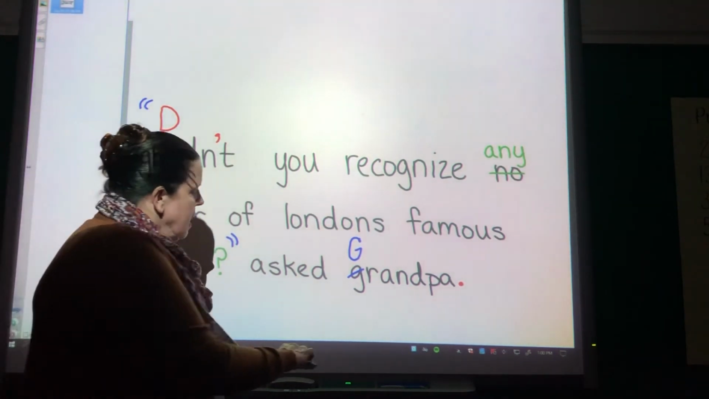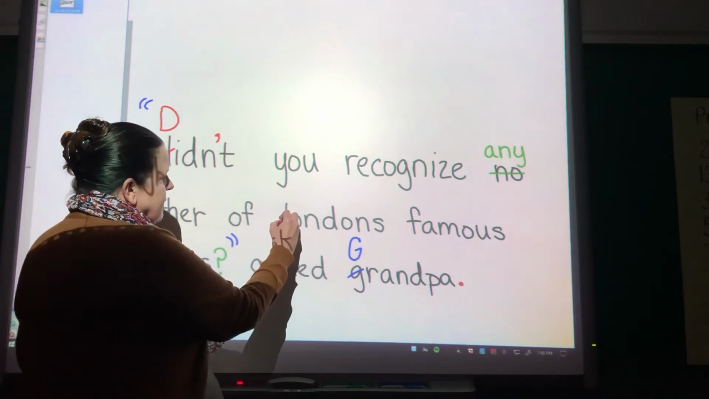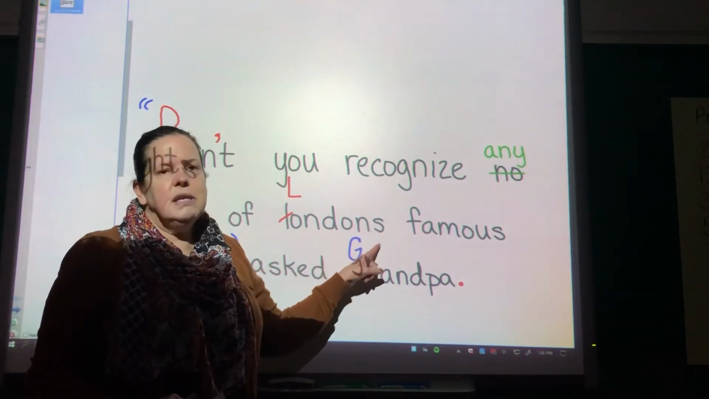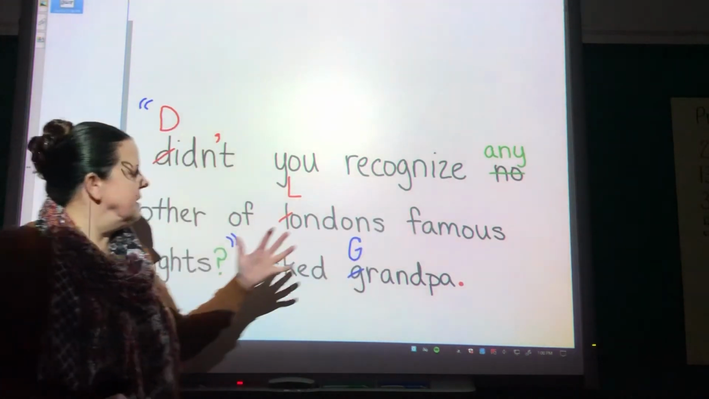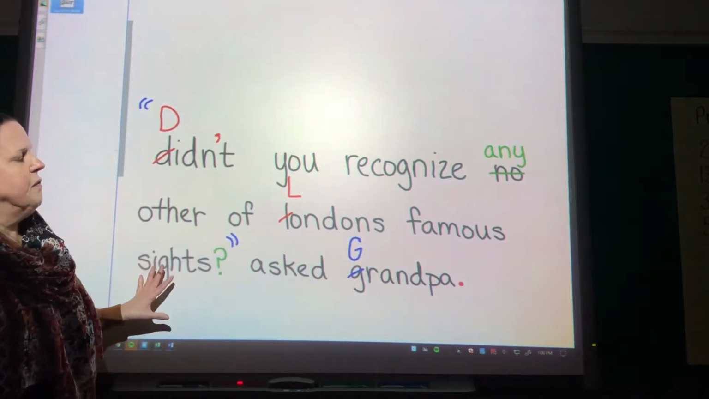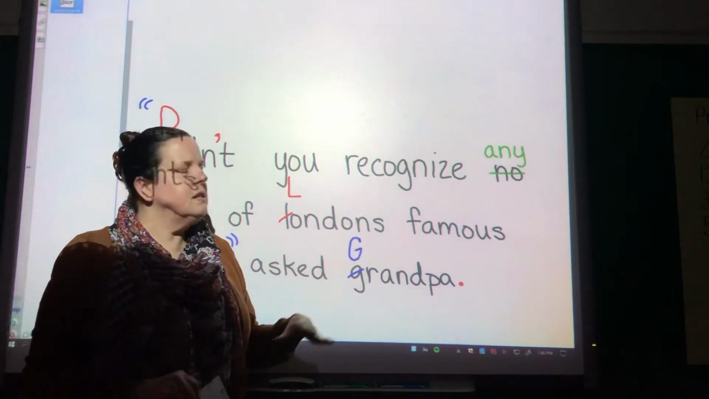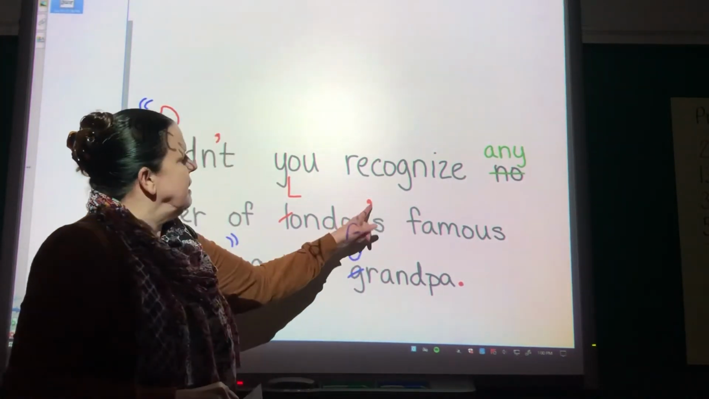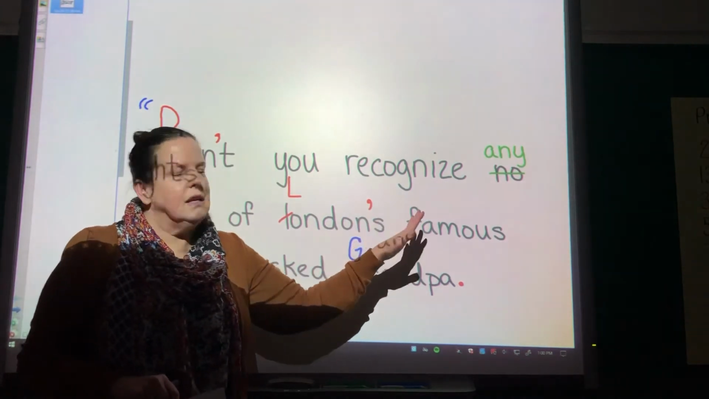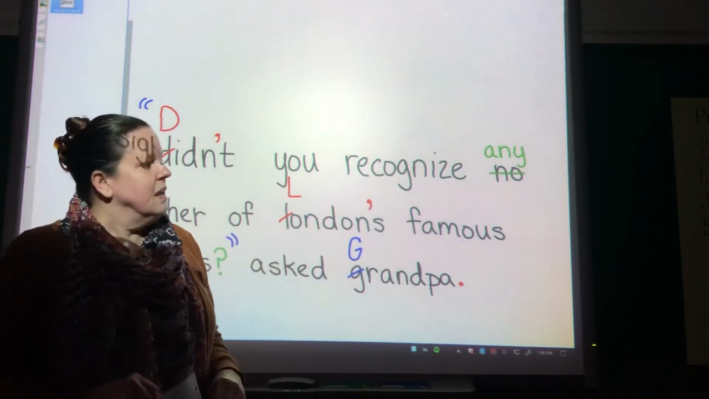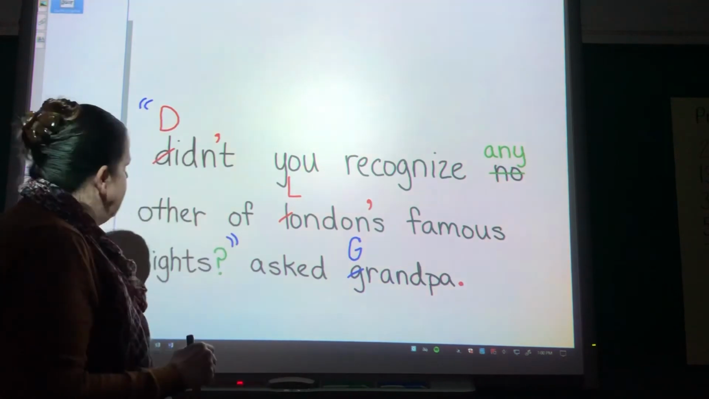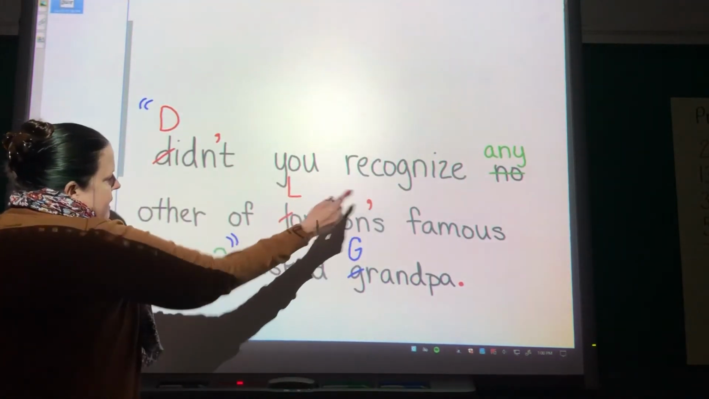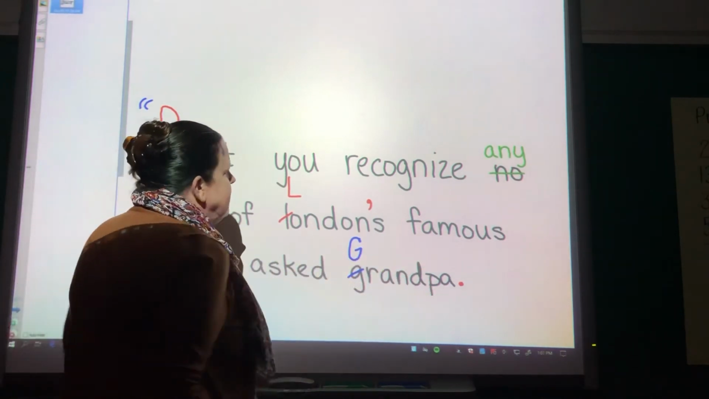Okay. The other thing we have here is London. London is the name of a place. We have an S on the end. London's famous sights. These famous sights belong to London. So we're going to use an apostrophe here between the N and the S to show possession, that those belong to London. That should have covered our 10. 1, 2, 3, 4, 5, 6, 7, 8, 9, 10.